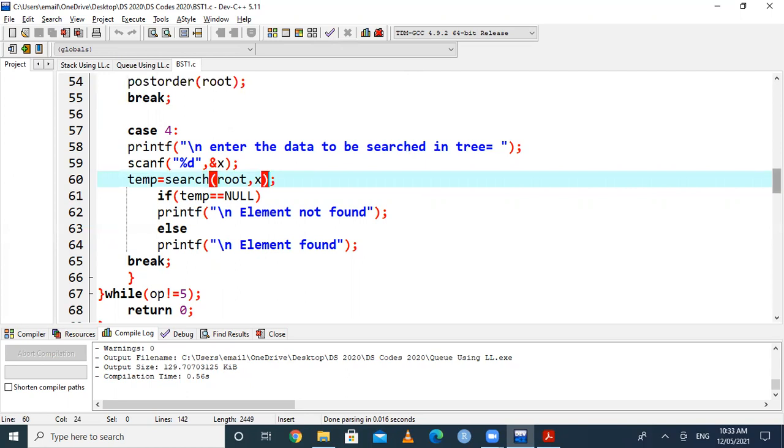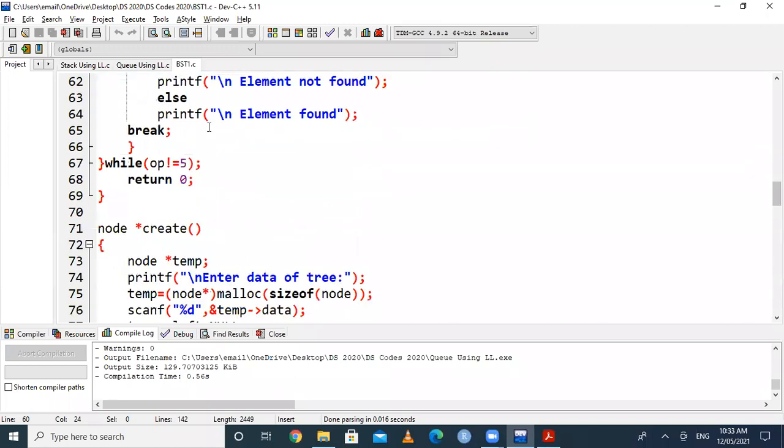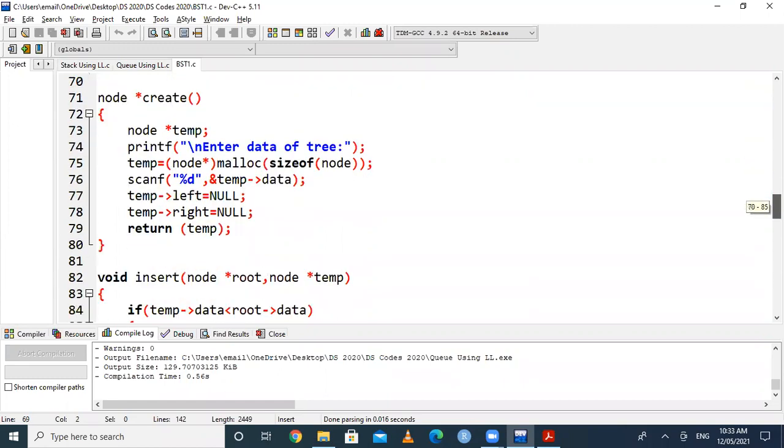And we know that in linear search, we compare the key with every element of the array or linked list until a match is found, starting from the first element. So this is the end of the main program. After that, we have to go for the create function. The create function is creating a node in the linked list. So we will allocate memory using the malloc function, and then initially we write left and right of this particular temp equal to null.